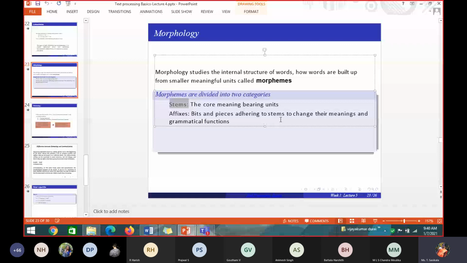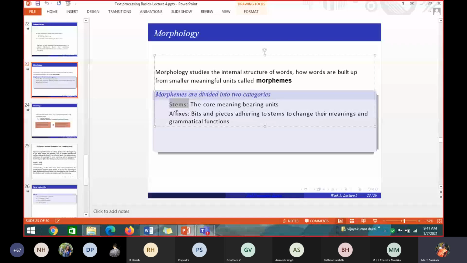Suffix. So bits and pieces adhering to the stem. If I add that, it will change the meaning or a grammatical function, yes or no? Yes, it changes the grammatical meaning. Dog is singular, dogs is plural. So if I add some affixes, what is an affix? That's the definition they have given. What is the stem they have given?